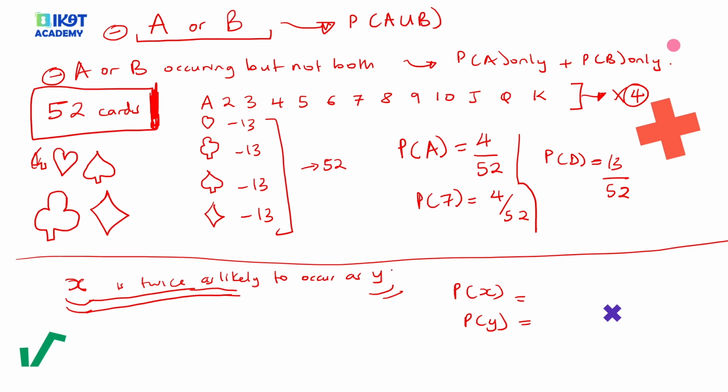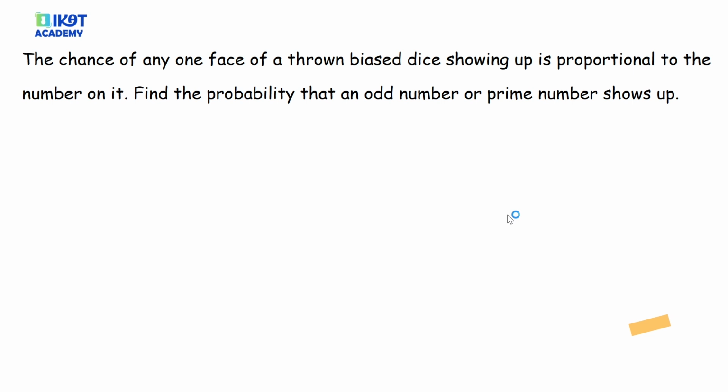So in this case, the lower one is Y, and I've told you how we obtained that by the language. When you listen to this, X is twice as likely to occur, meaning the probability of X occurring is more. So we look for the lower one, and that's what we let. We let the probability of Y be maybe P, then this one is 2P. Now if you've gotten that, let us do some examples.